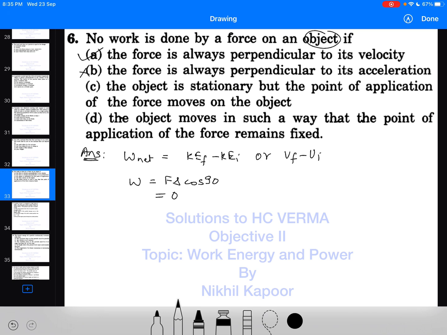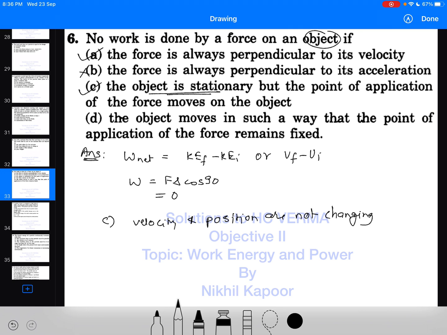So here the object is stationary, but the point of application of the force moves on the object. As the object is stationary, the velocity of the object and the position of the object are not changing. And if position and velocity, speed, both are not changing, then there is no change in kinetic energy or potential energy. So obviously the work done would be 0.